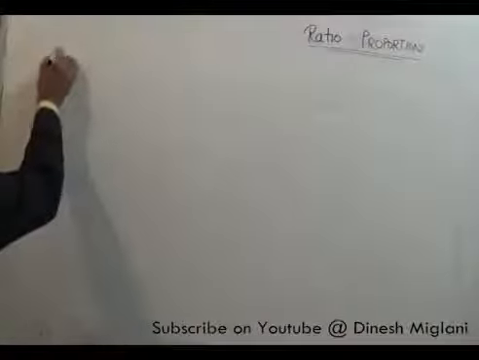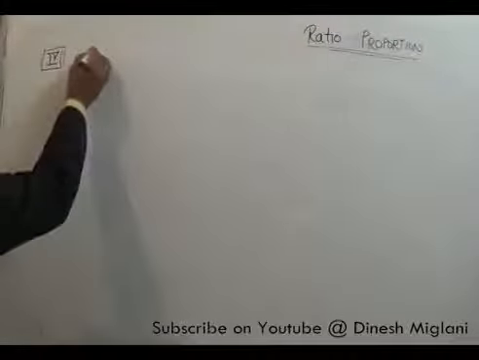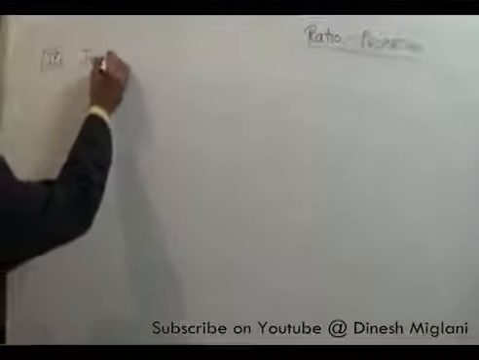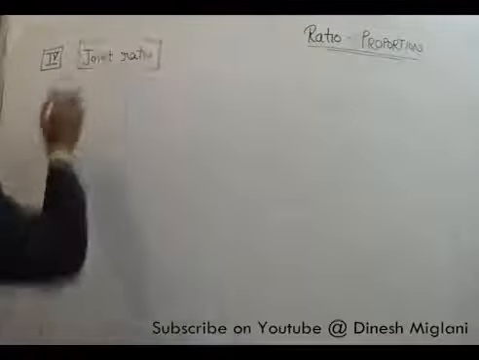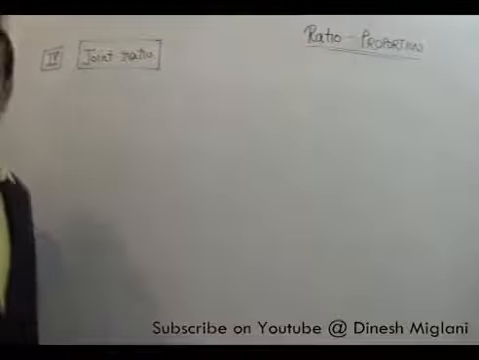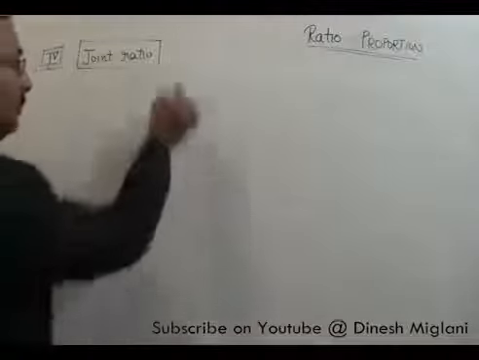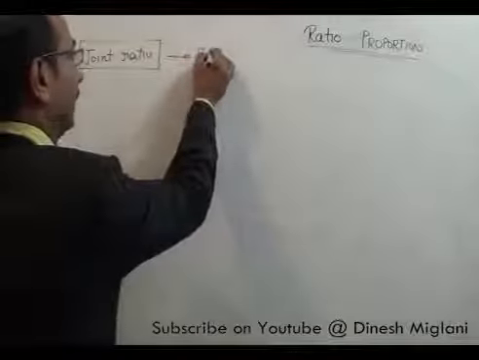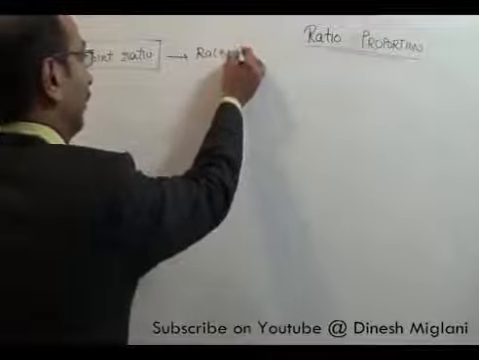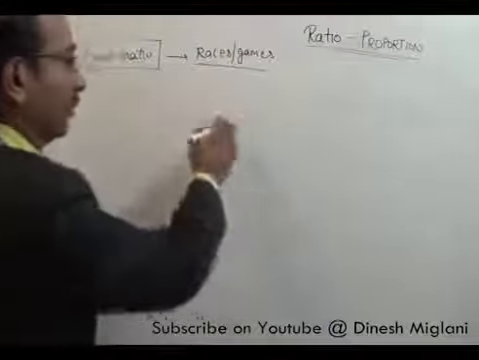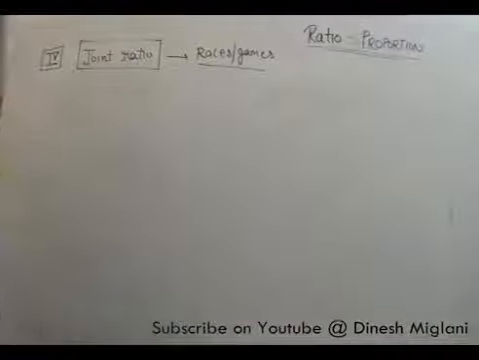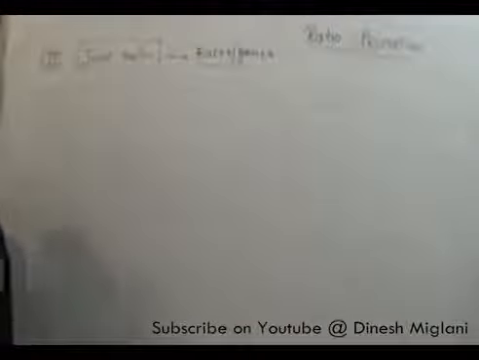The fourth concept in this is the concept of joint ratio. This is a very important concept because it has application also in questions based on races and games that we also study in time, speed and distance, as well as some questions we also do here. First we start with the concept of joint ratio.